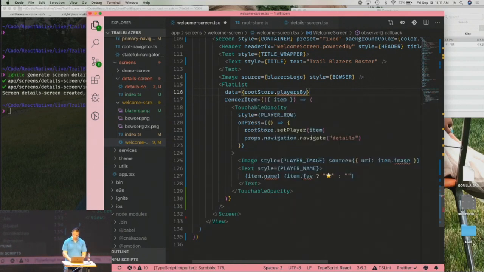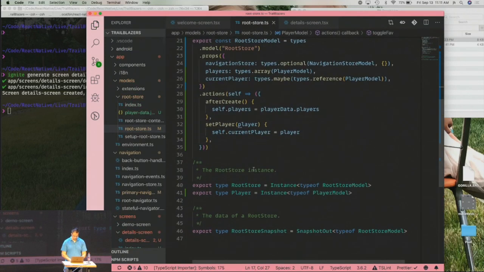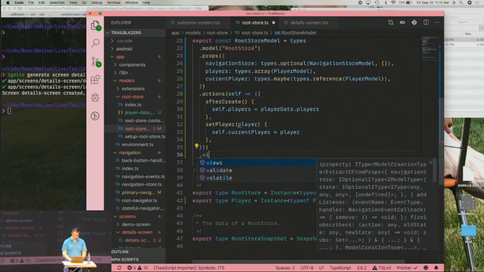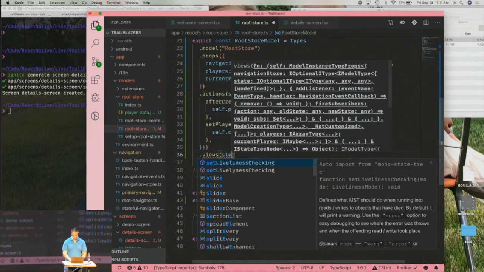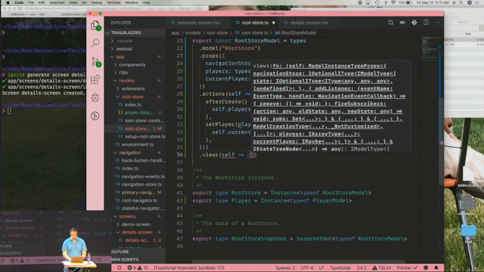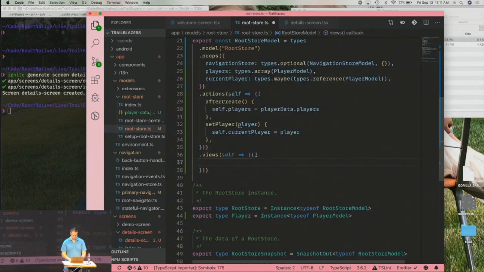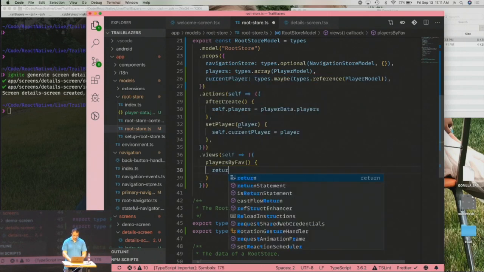So we want players by fave. And I need to make that in RouteStore. If I go down here and say views, it's defined essentially the same way as an action. You have this self and then return an object. So players by fave, and then I would return